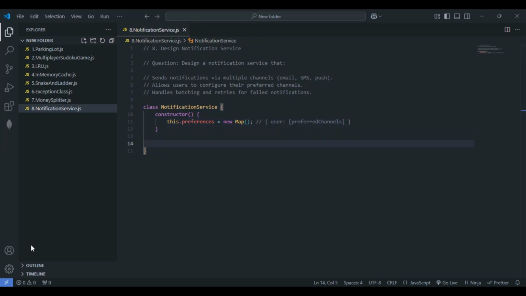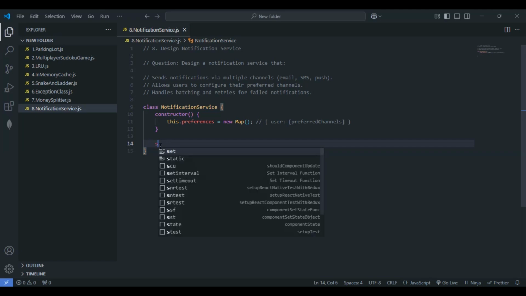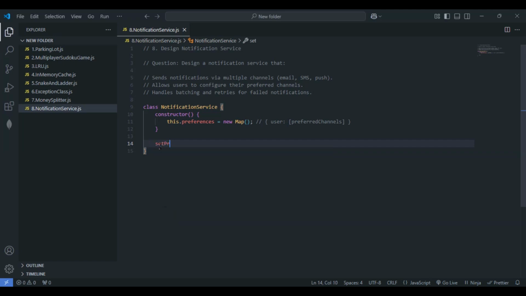Next, let's go with the methods. Let's see what all the methods are that we will use inside this. We'll be going with three methods mainly. First one is setPreferences, second one is the sendNotification method, and third one is sendToChannel. So these three methods we'll be making use of basically. I'll go with the first method, let me go with setPreferences.